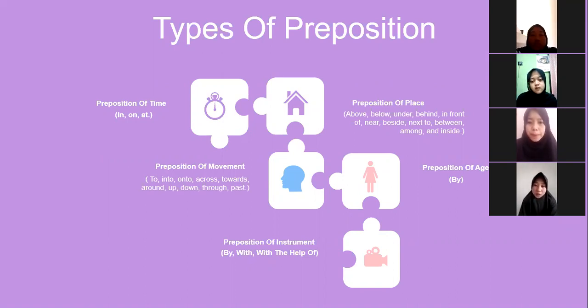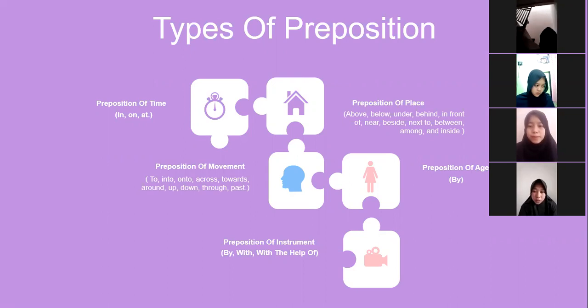Thank you to the moderator for giving me time to explain about prepositions. Now we have the types of prepositions. Actually, there are more than 100 prepositions, but here we have some of them.